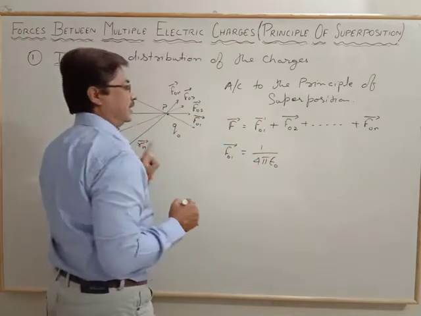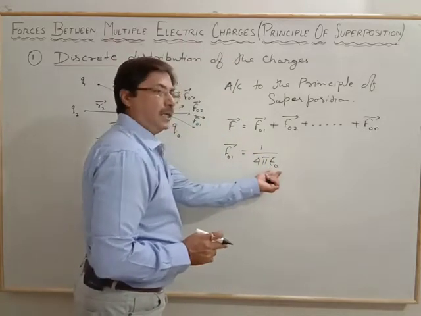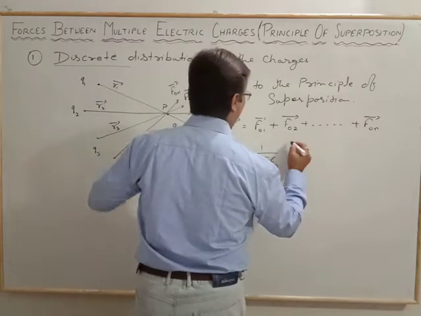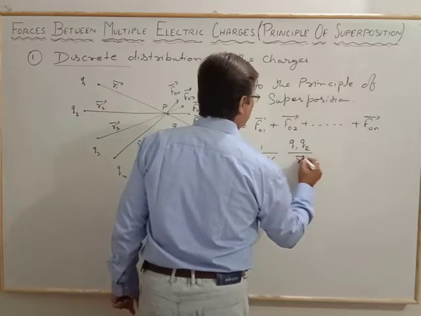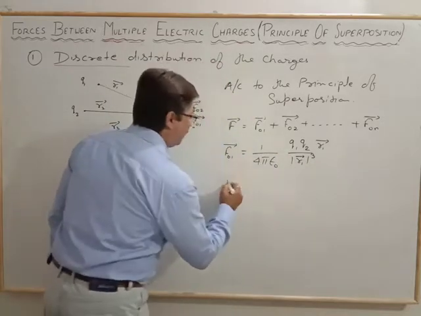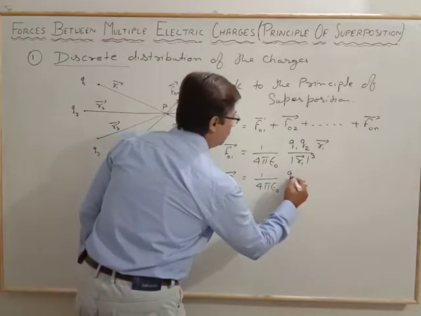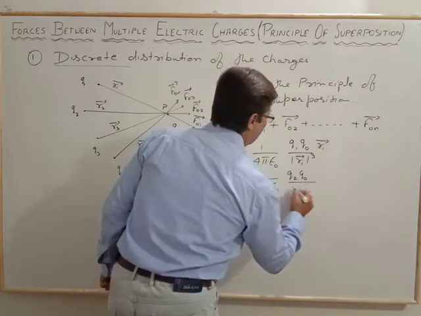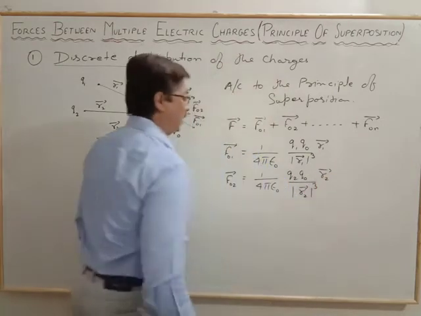All the arrangement is in air, so in that case we consider the absolute permittivity in air or vacuum, that is epsilon naught, and here the relation of Q1 and Q naught: Q1 Q naught, and the distance between these two charges is the magnitude of the R1 vector, by R1 vector cubed times R1 vector. Similarly, F naught 2 is equal to 1 by 4 pi epsilon naught Q2 Q naught by R2 vector magnitude cubed times R2 vector, and so on.